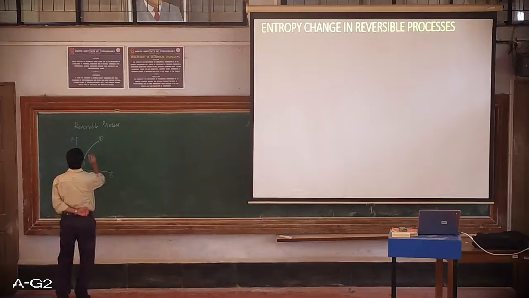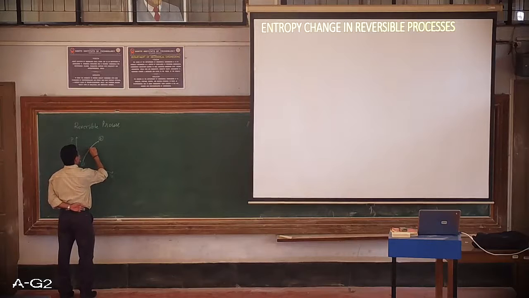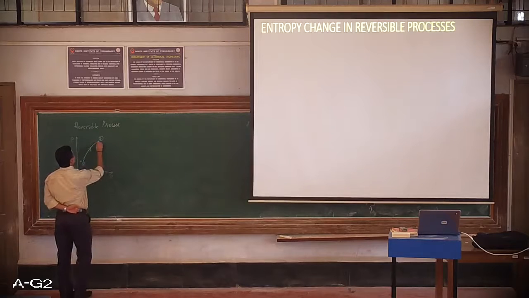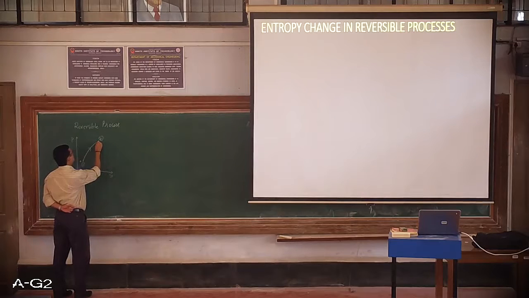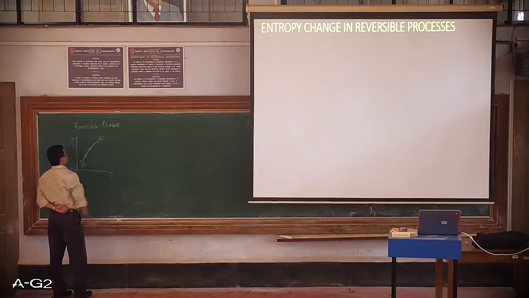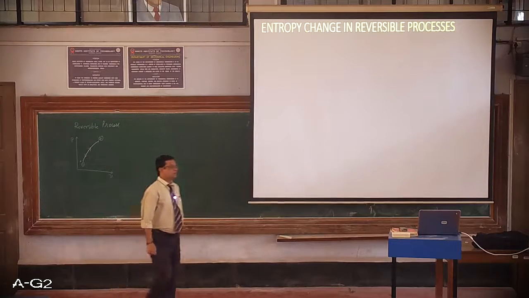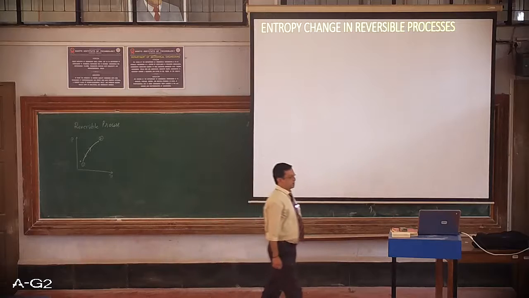So if I give the direction that the process is taking place from 1 to 2, the process is called reversible if it comes back from 2 to 1 via the same route without leaving any footprints. So only the direction is changed, magnitude will remain same. That process is called as a reversible process.